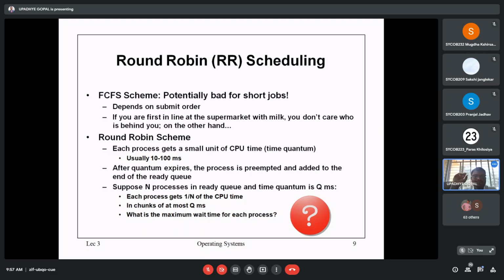Suppose the first student prepared a presentation of 20 minutes. The second student prepared a presentation of 10 minutes. The third student prepared a presentation of 30 minutes. And the last student prepared a presentation of 10 minutes. So the count is 10 plus 10, 20, plus 10, plus 30, plus 10, so it is 70, right? Total time required for presentation is 70. But from our side, how much time have we given for you? 40 minutes.